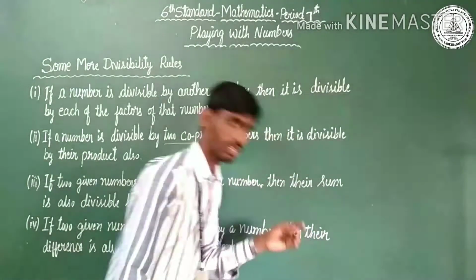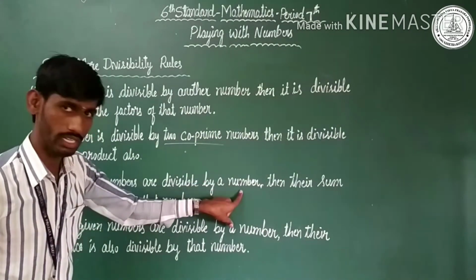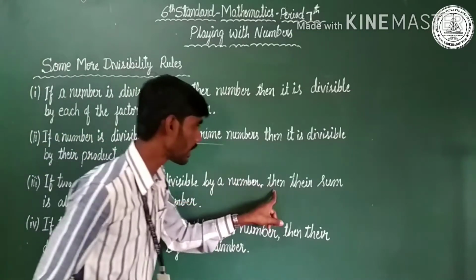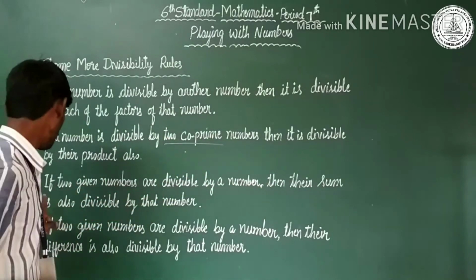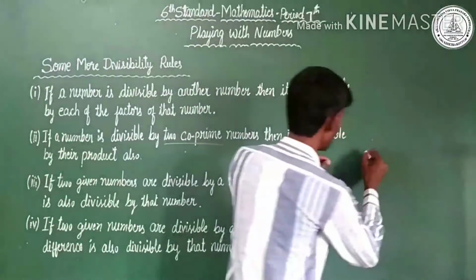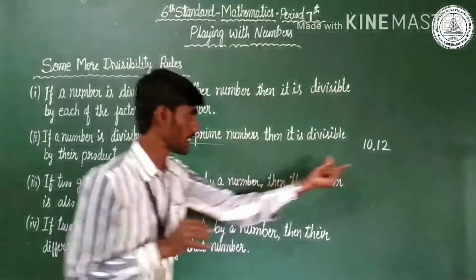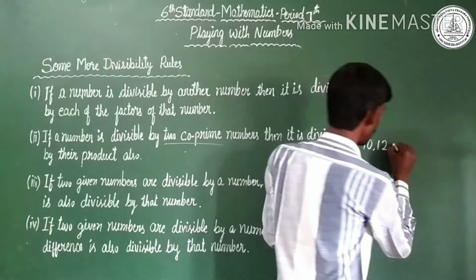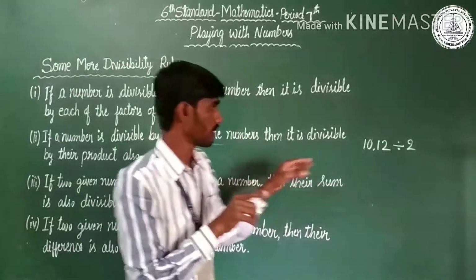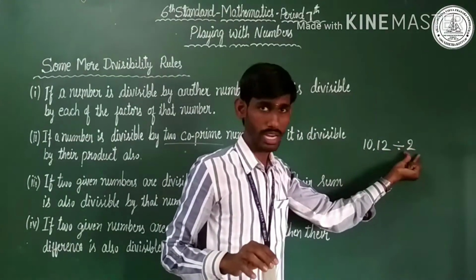Let us move to the third one. If two given numbers are divisible by a particular number, then their sum is also divisible by that number. I'll take an example: 10 and 12. These are divided by which number? By 2. 2 times 5 is 10, 2 times 6 is 12.